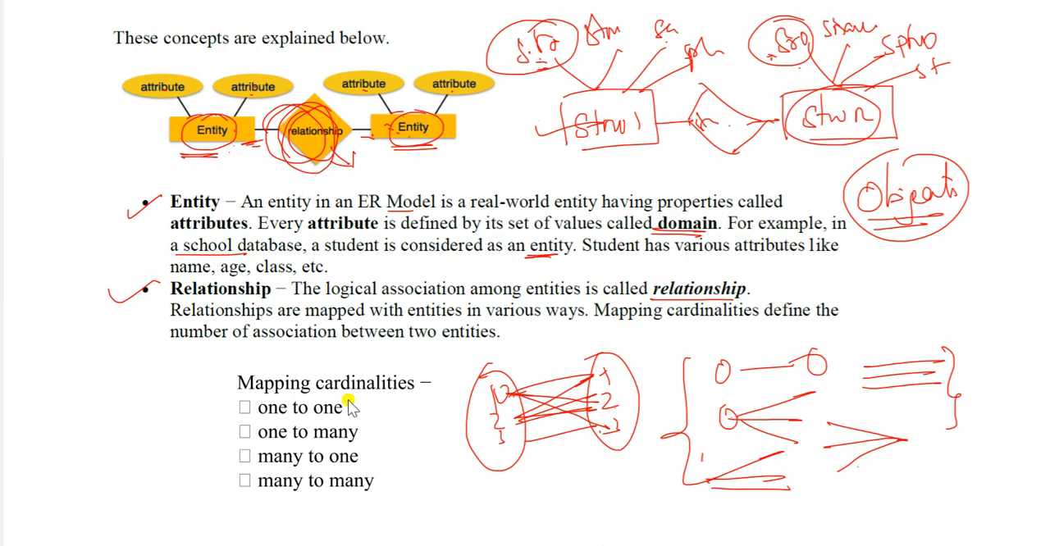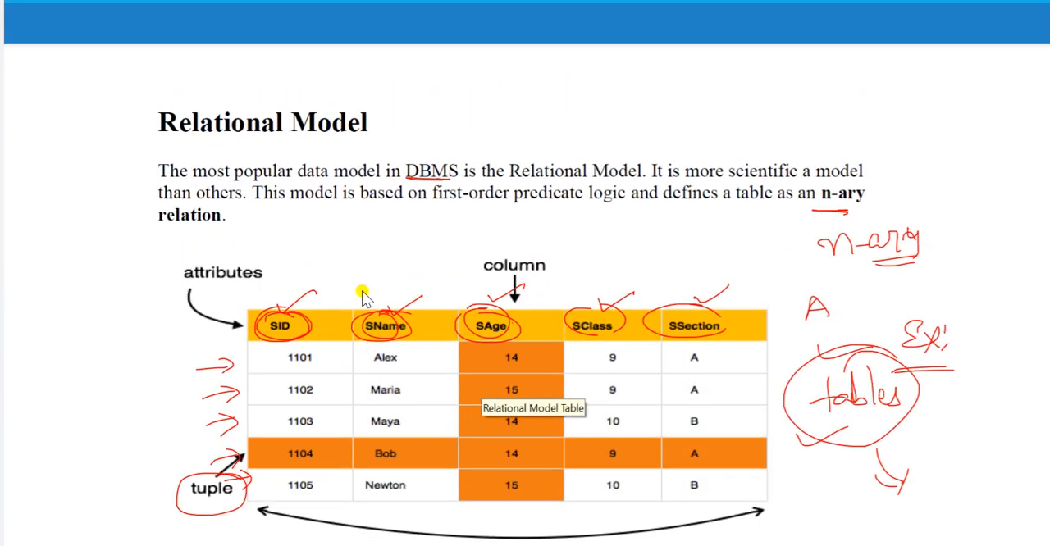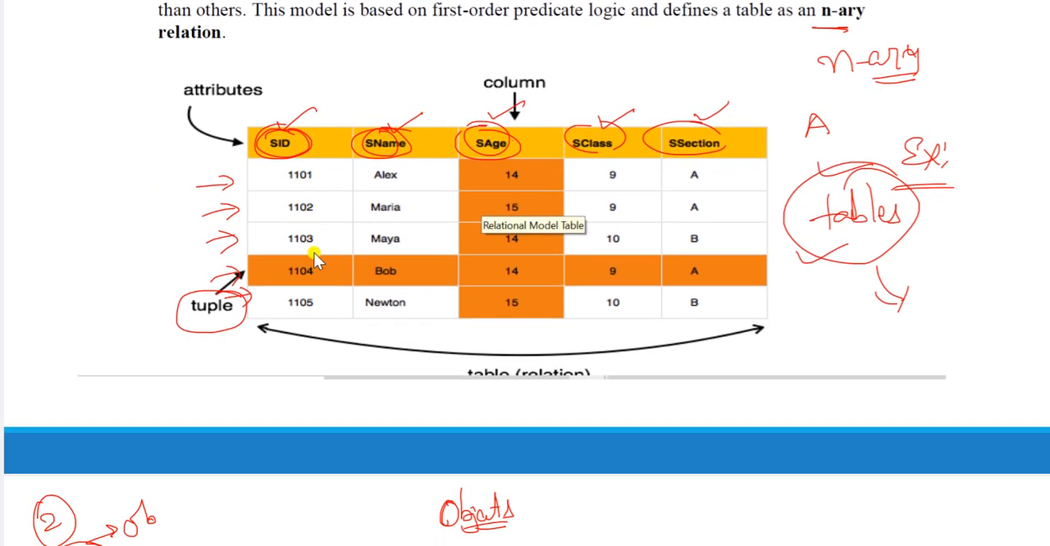So these two, the entity relation model and the relational model, are very important.